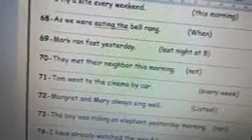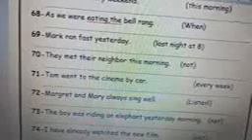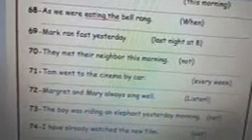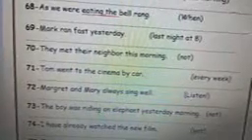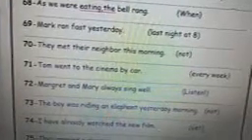67. I fly a kite every weekend. Use this morning. I flew a kite this morning. 68. As we were eating, the bell rang. Use when. When the bell rang, we were eating. 69. Mark ran fast yesterday. Mark was running fast last night at 8.